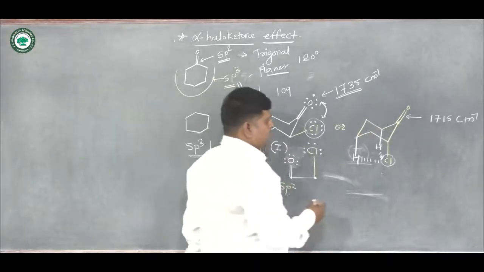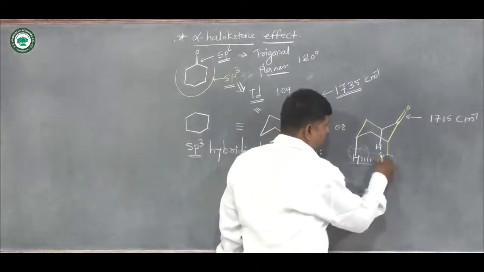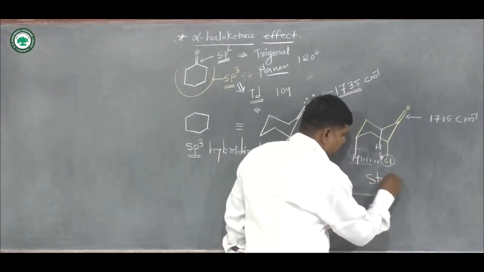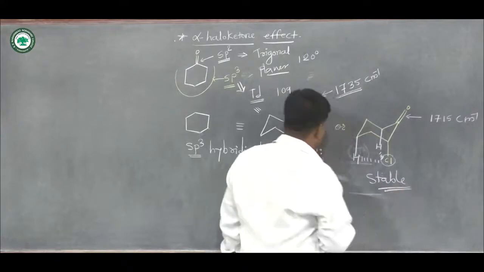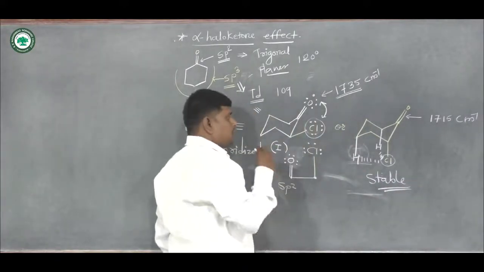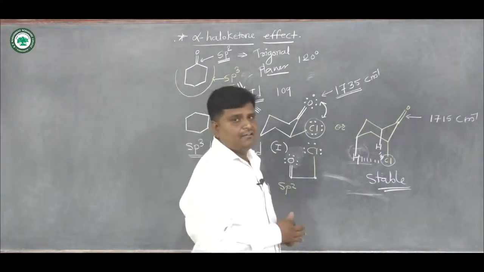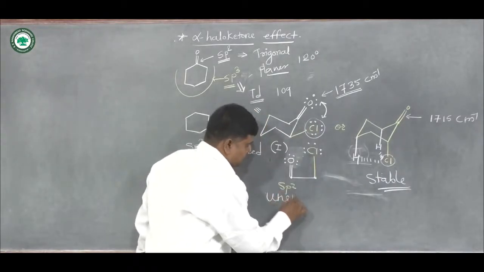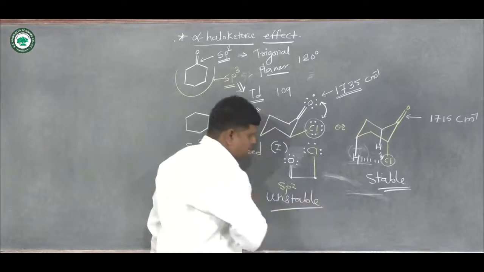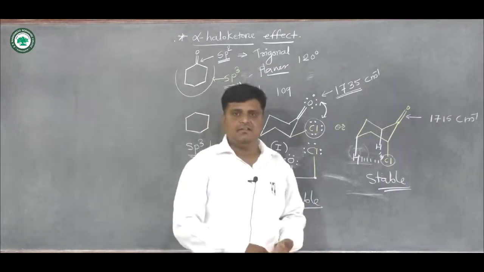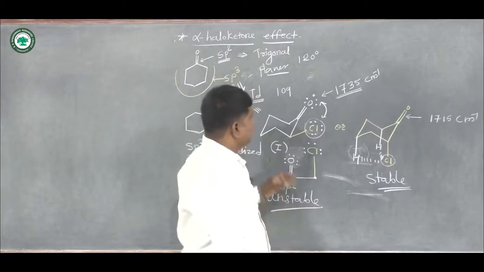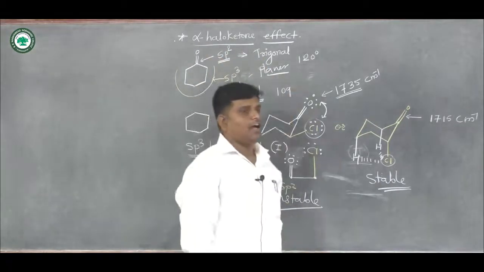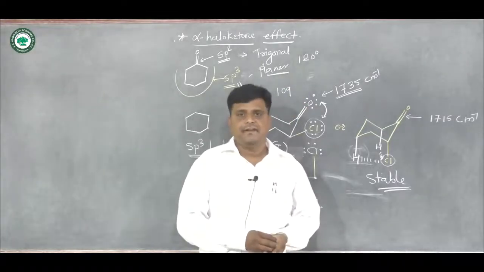In this case, the second structure, having chlorine at axial, is more stable than when chlorine is present at the equatorial position, so we write here this is the unstable structure. Okay, and this overall explanation is nothing but the alpha haloketone effect.